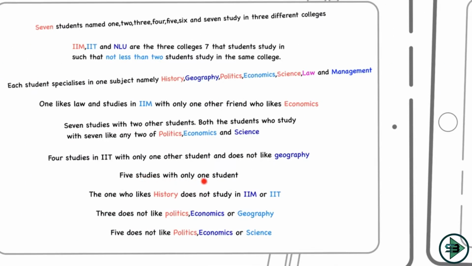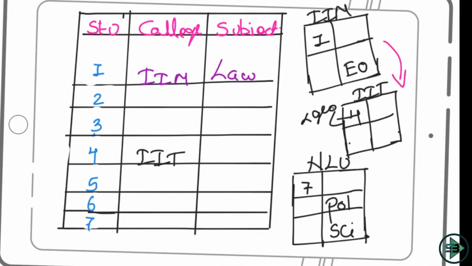5 studies with only one student. Okay, so where can 5 be? 5 could be here or here. It could be in IIM or IIT, because 5 studies with only one other student, and I know in IIM there is one student spot that is left, and even in IIT there is one student spot that is left. 5 cannot come here because in NLU there are 3 students who are studying. So 5 will either study at IIM or IIT. That's why I keep the arrow in this way. 5 could go in either of the colleges.